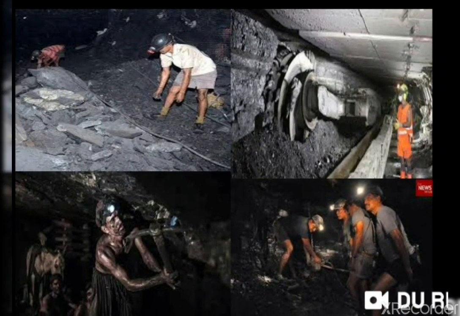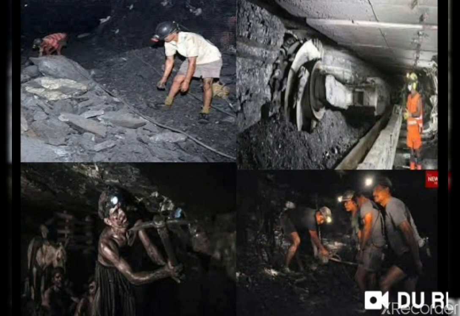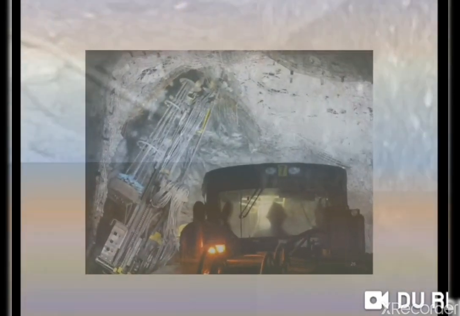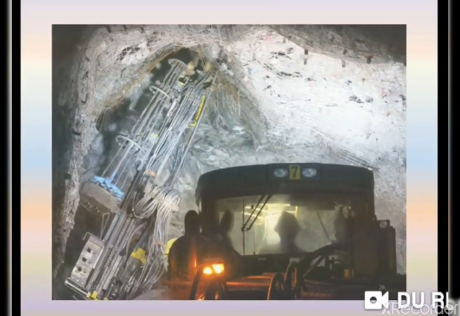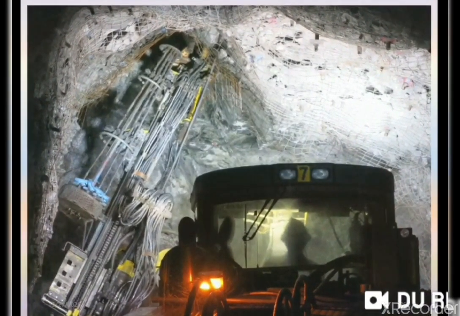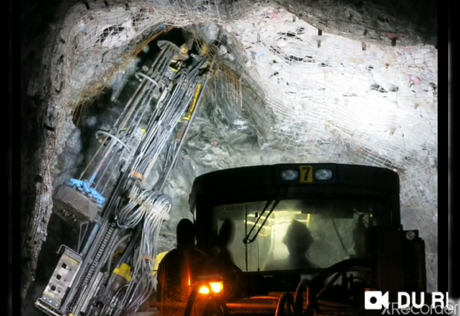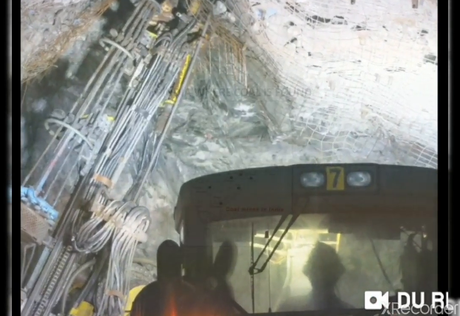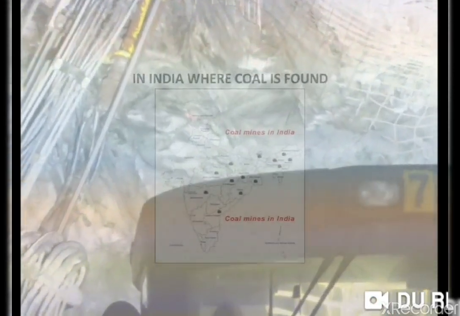Okay children, now here is one more picture. The drilling method is applied here for extracting the coal, and definitely it's a very odd condition. It's not a normal condition.